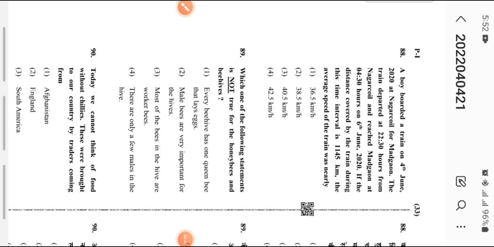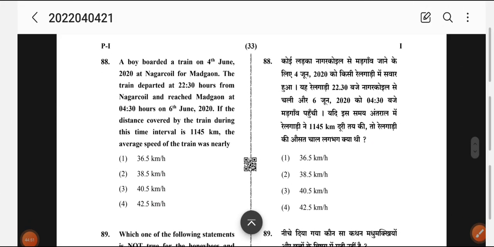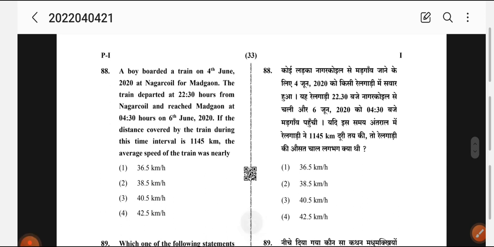Of calculation. So here you can see EVS is integrated with maths. A very good example. A boy boarded a train on 10th June 2022 from Nagarkoil to Madgaon. The train departed at 22:30 hours from Nagarkoil and reached Madgaon at 4:30 on 6th June. If the distance covered by train during the time interval is 1145 km, the average speed of the train is?